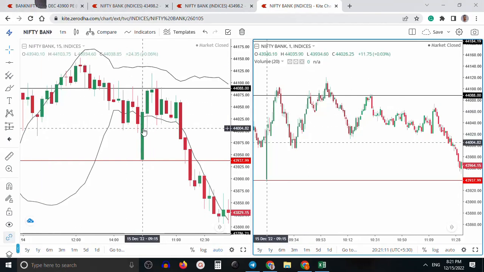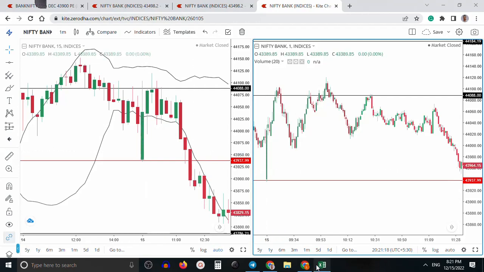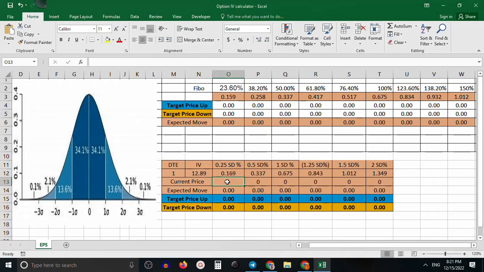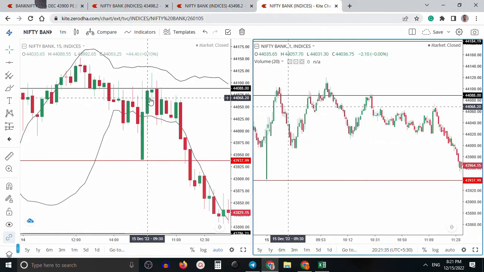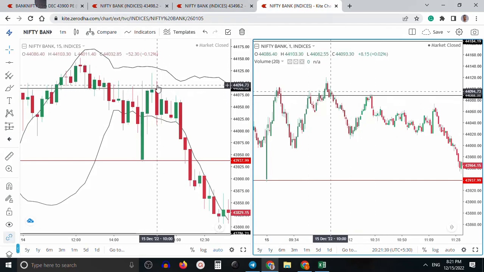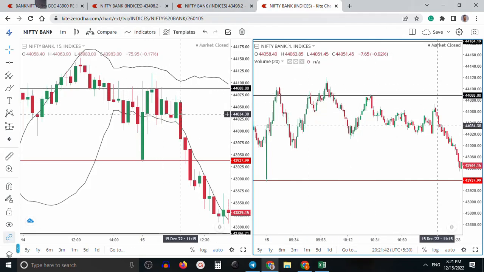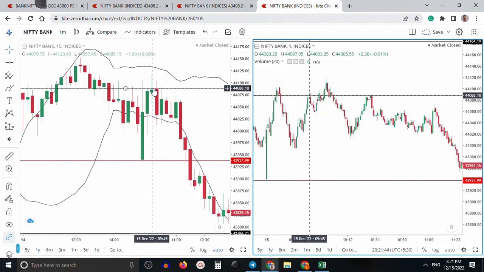9:15, and price opened around 43940. Let me put here 43940. So now you can see upper side 44088. Have you seen this one? 44088, and exactly I placed my 1.5 standard deviation at 44088, this line. Have you seen this black line? So in that area I was looking for short.